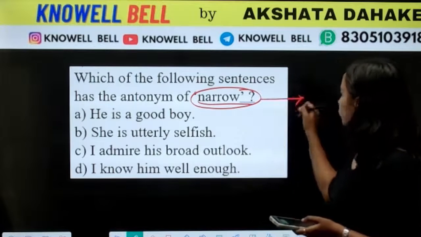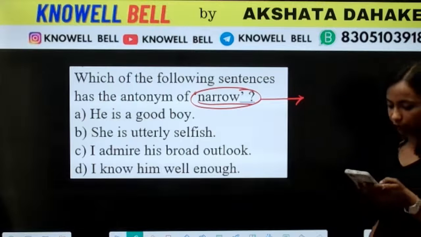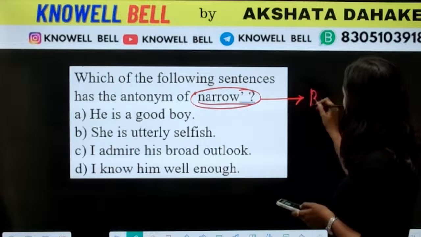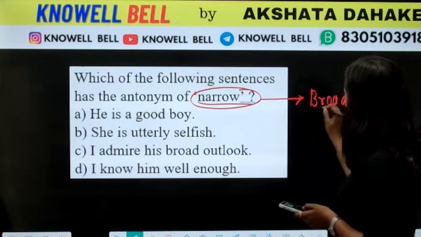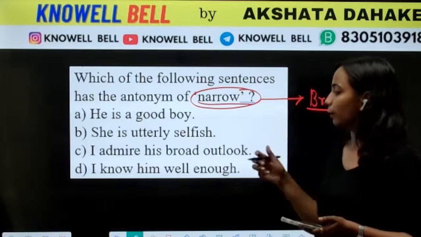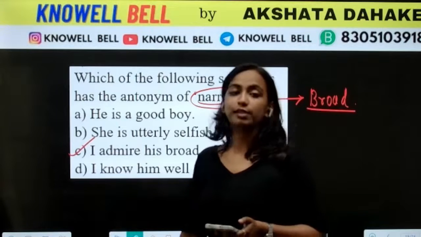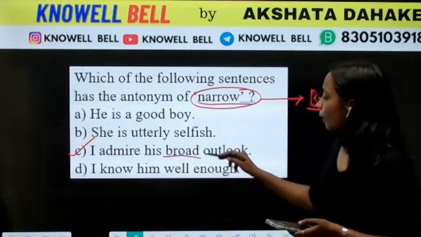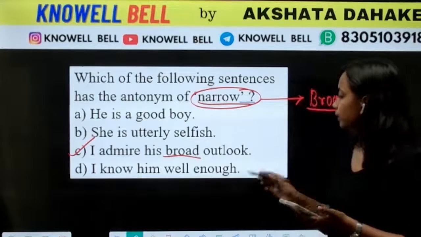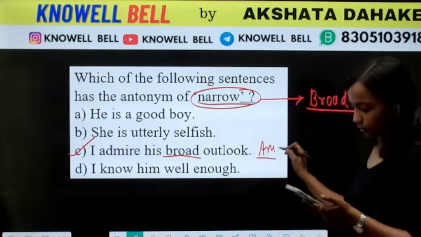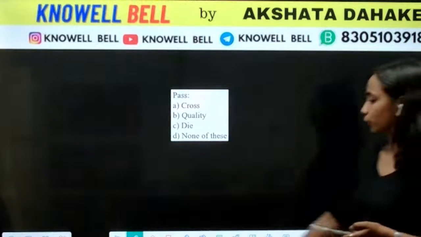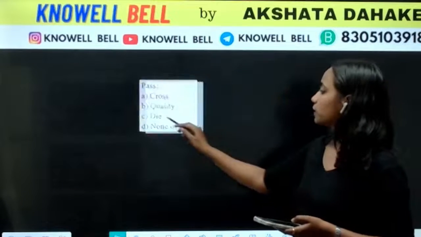So what is the opposite of narrow? The antonym of narrow is broad. Narrow का opposite word, ulta word क्या होगा? It will be broad. So what is broad given? Broad is given in option C. I admire his broad outlook. Good. So right answer is C. Very good. Correct. Arav, Virat, Narendra. Good. Chirag.